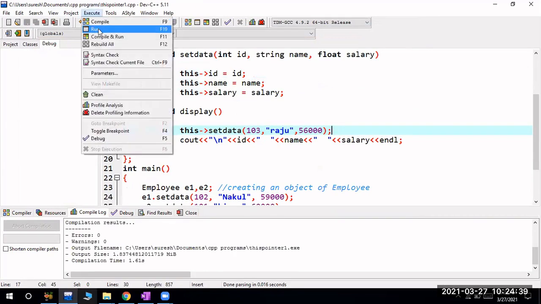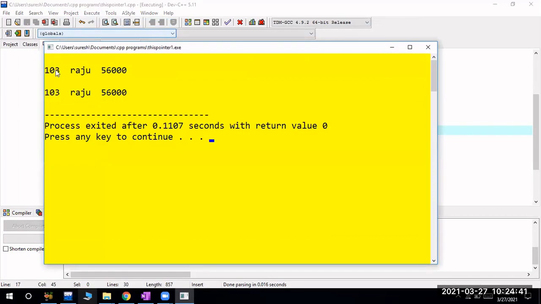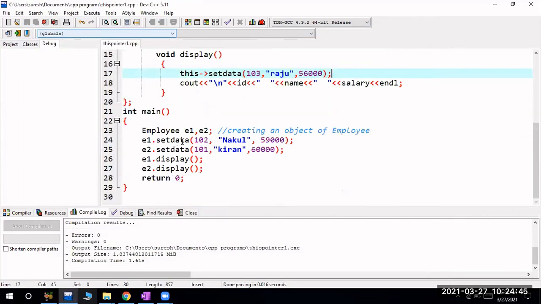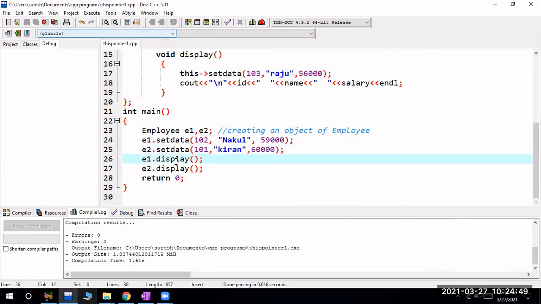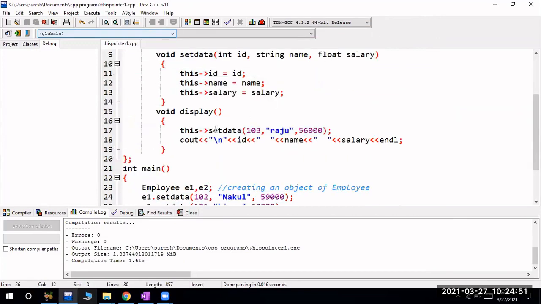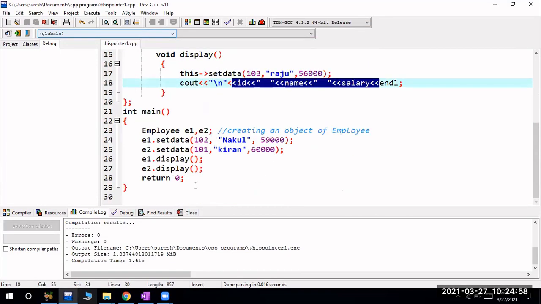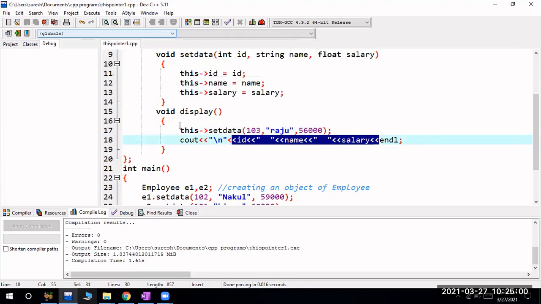I compile this program and I will run this program. So it is displaying this Raju 56,000 2 times, because first of all I set the data and second time also I set the data, but after that whenever I call the display method, it will go to this one, and by using this current class object I am setting the data to 103 Raju 56,000. So it is displaying that value, and after this e2.display also it is setting the data.